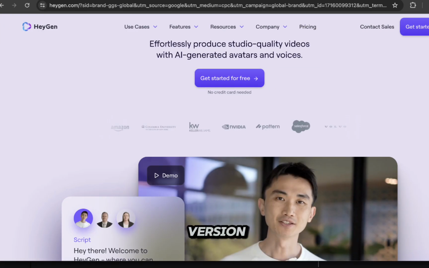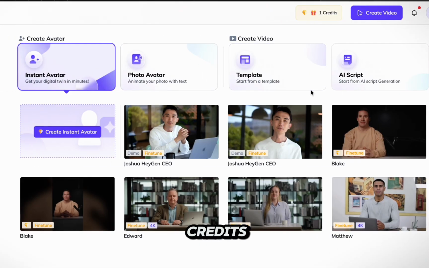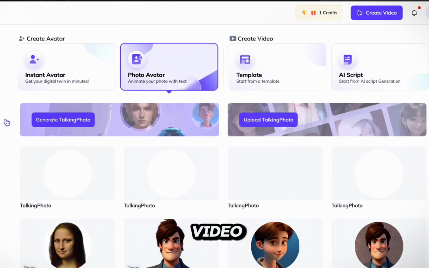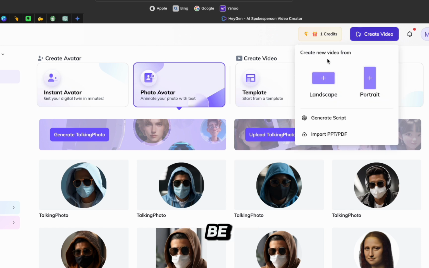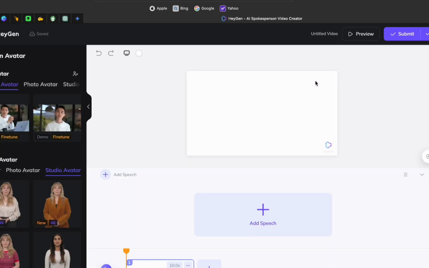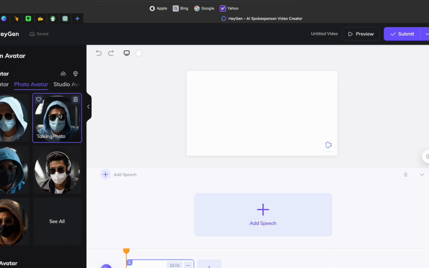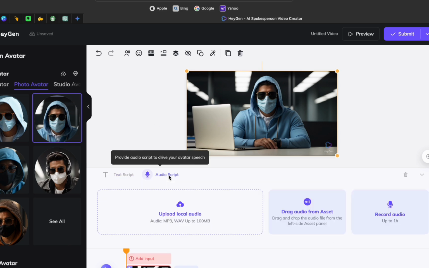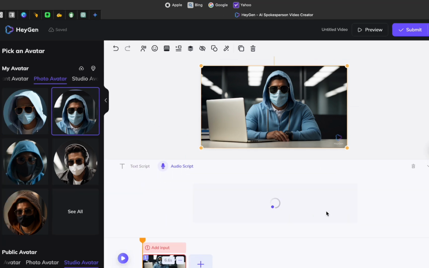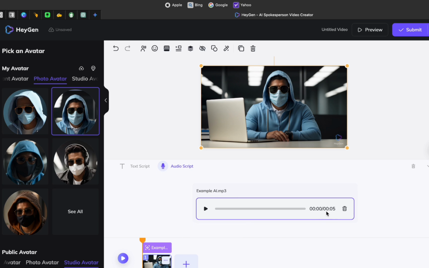Next, we need to make our avatar move. For that, we'll use HeyGen. Again, sign up for the free version. You will see they give you free credits when you register your account. In here, you need to upload your photo avatar first, then click on Create Video and choose the format you want. I will go with landscape because it will be the YouTube video format. Select your photo avatar. You can type what you want your avatar to say, or upload the voice. Here you add the one you created on ElevenLabs. Hit submit and wait. Let's see the final results.